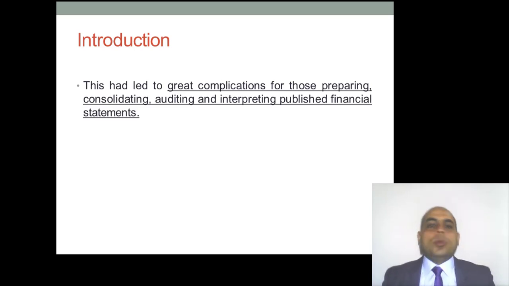Imagine, how can we prepare consolidated financial statements? How can an external auditor audit the financial statements? And how can we interpret published financial statements?